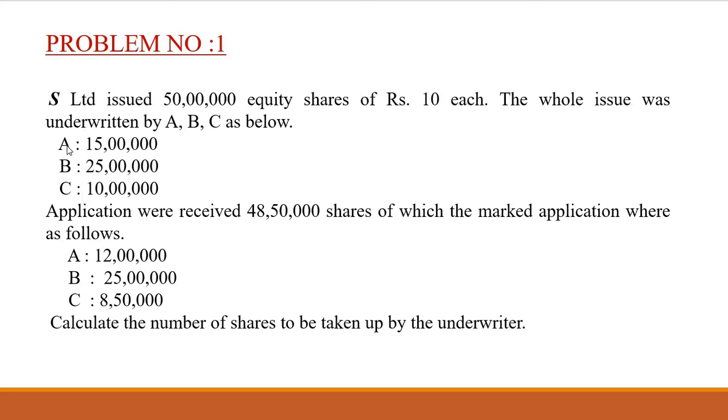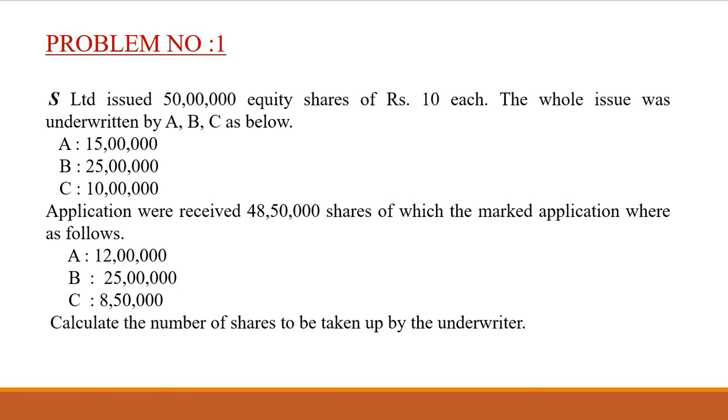Here, A is taking the responsibility of 50 lakh shares, B 25 lakh shares, and C 10 lakh shares. Here, the ratio is not given. We can calculate the ratio.